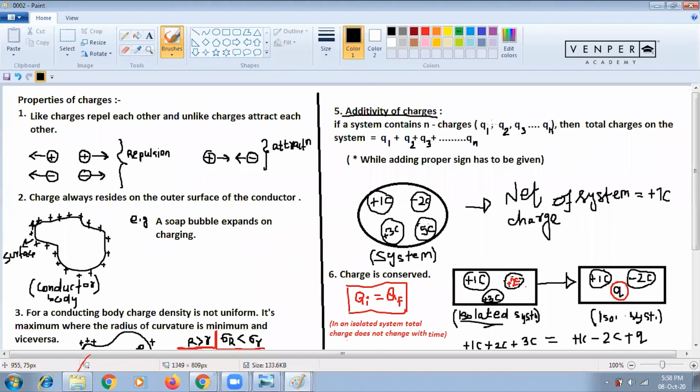So simply add. And while adding, keep proper sign. Positive charge keep as positive, negative charge keep as negative. So this proper sign should be kept. That is called additivity of charges.